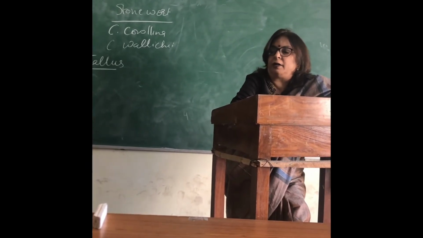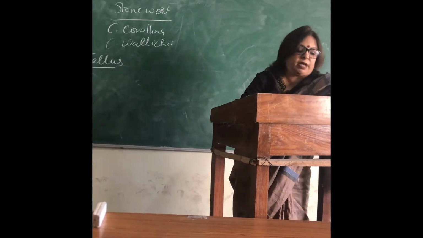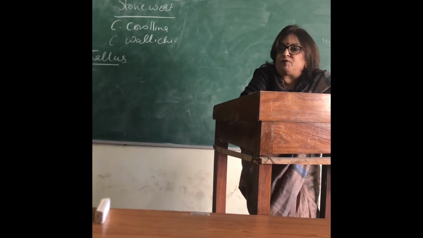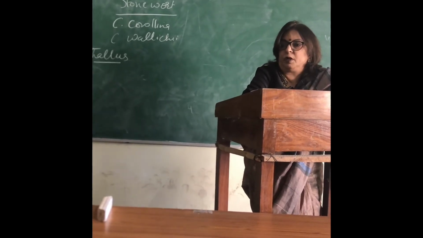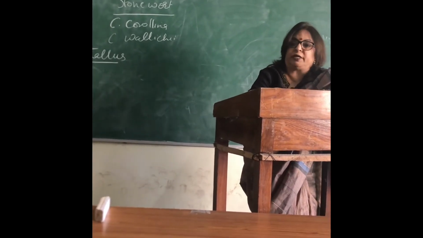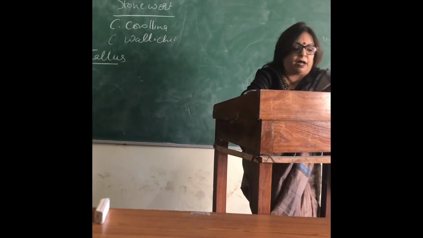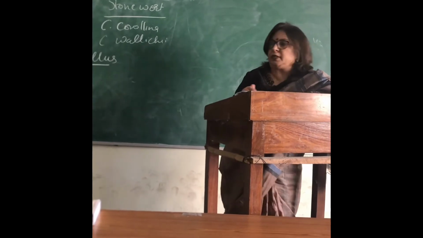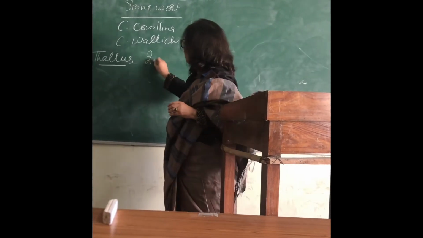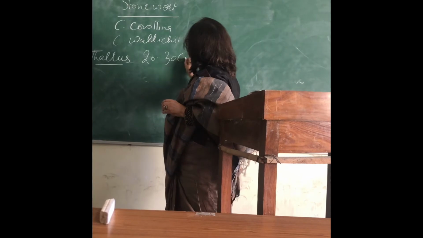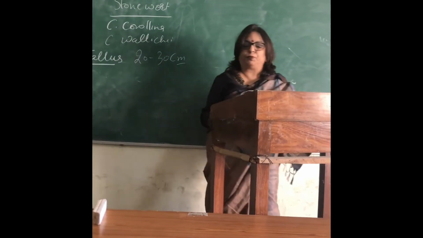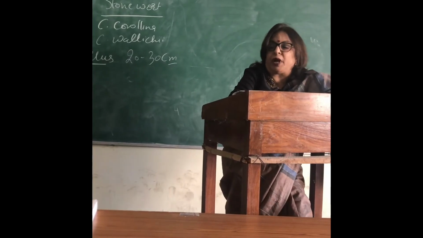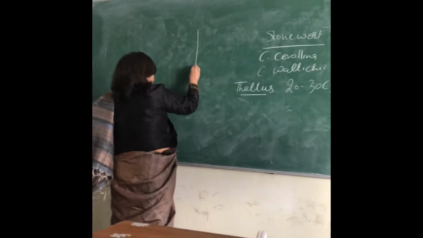But the Chara is a filamentous structure which is very well branched. A large number of branches and different types of branches are there in the Chara, and it attains a height, or length, of 20 to 30 centimeters. It is a long plant, and maximum height can go up to 90 centimeters.